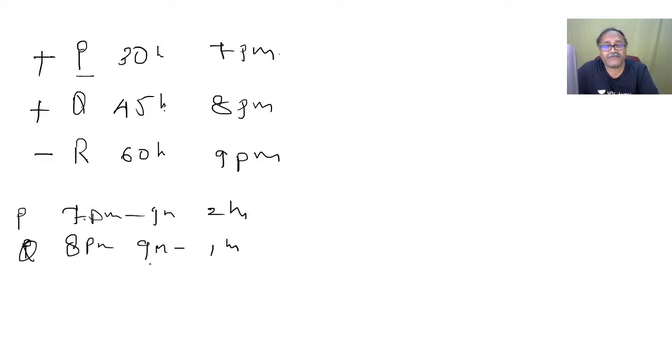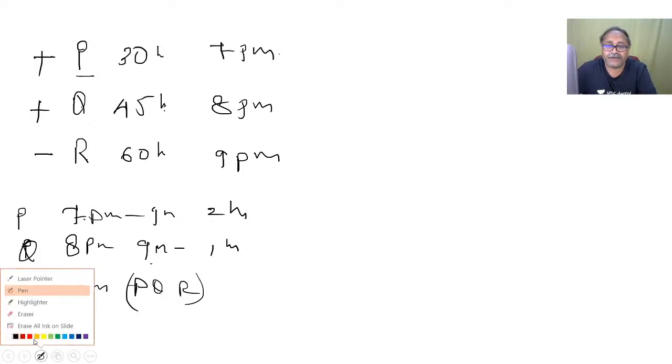And from 9 p.m. onwards, all the pipes P, Q and R are running, where R is an empty pipe. This is what I need to consider while dealing with the different timings of the taps.